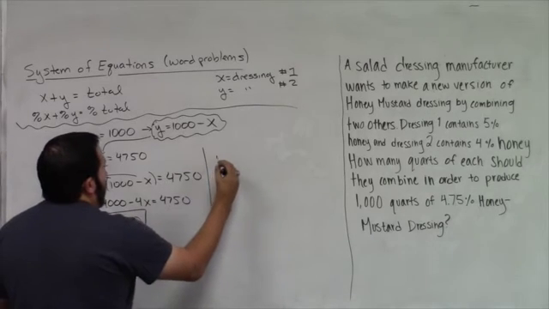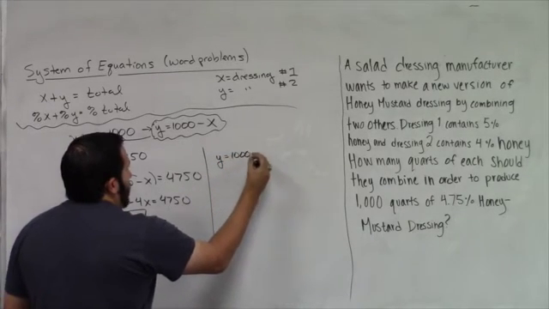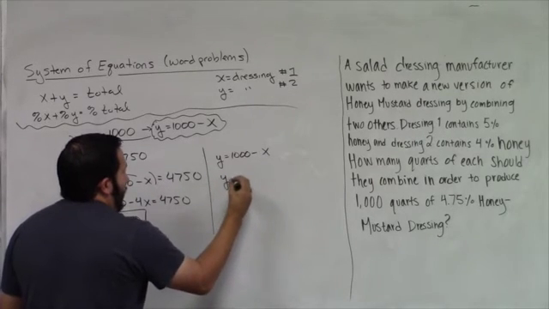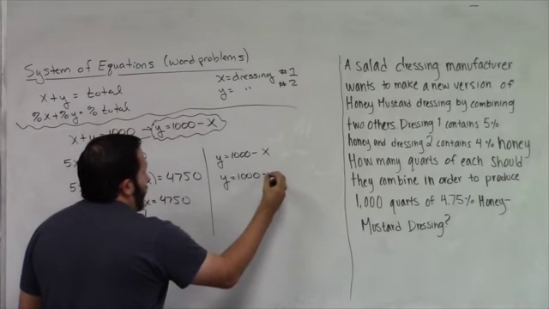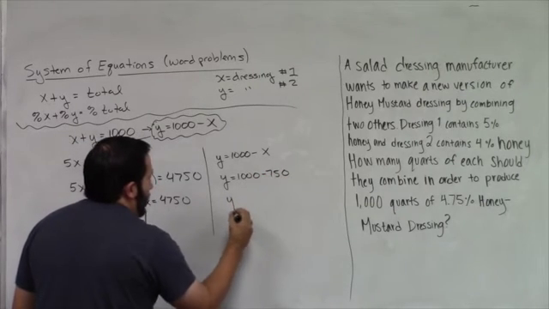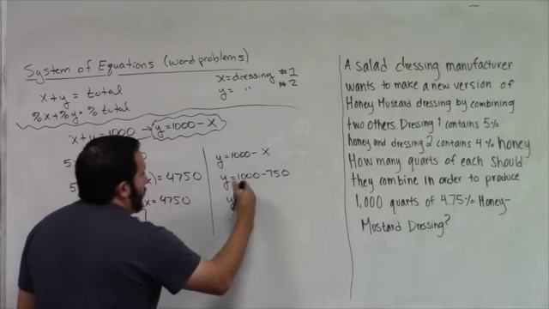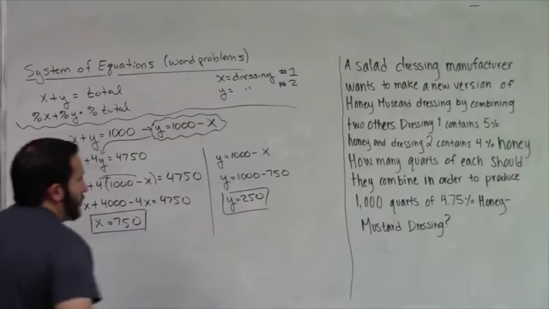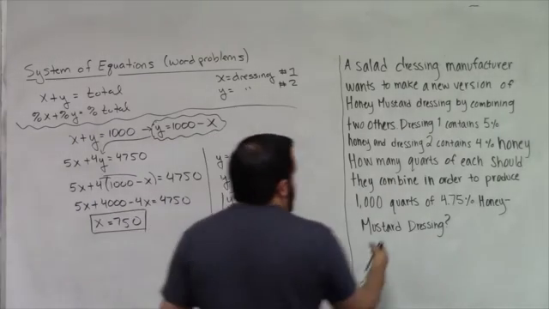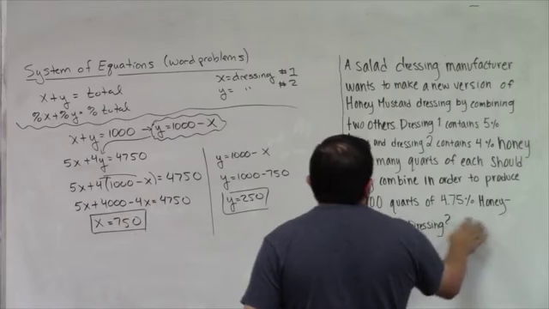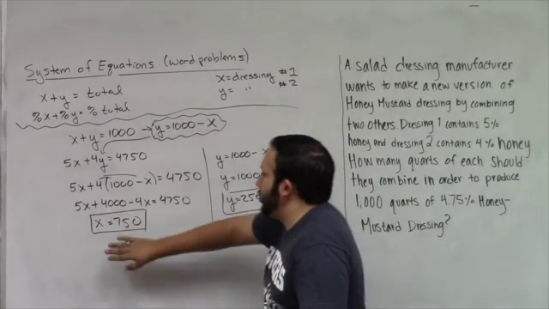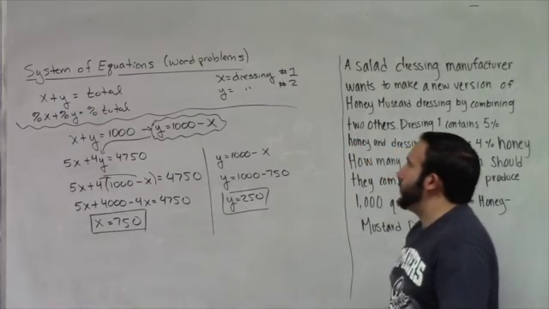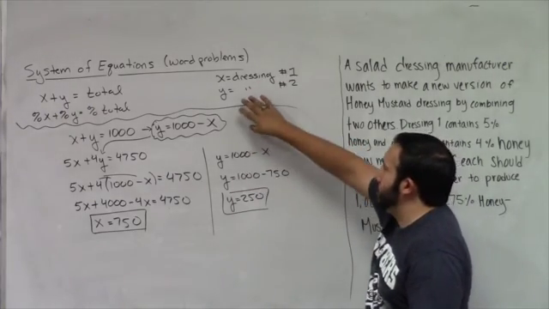If y was equal to 1,000 minus x, and I now know x is 750, that means y would be 1,000 minus 750, which means that y is 250. So your y would be 250, therefore your final answer. How many of each should they produce so they can come out with 1,000 quarts of 4.75% honey mustard dressing? Then you should do 750 quarts of dressing 1 and 250 quarts of dressing 2.